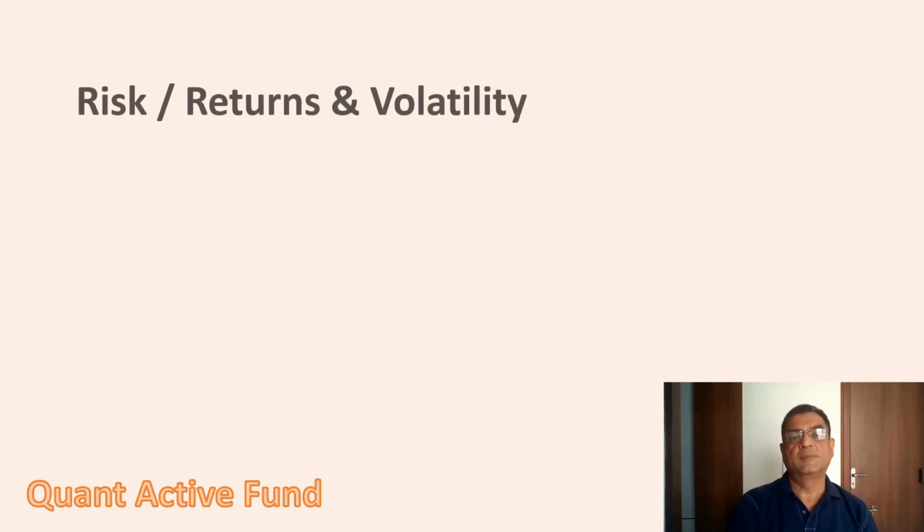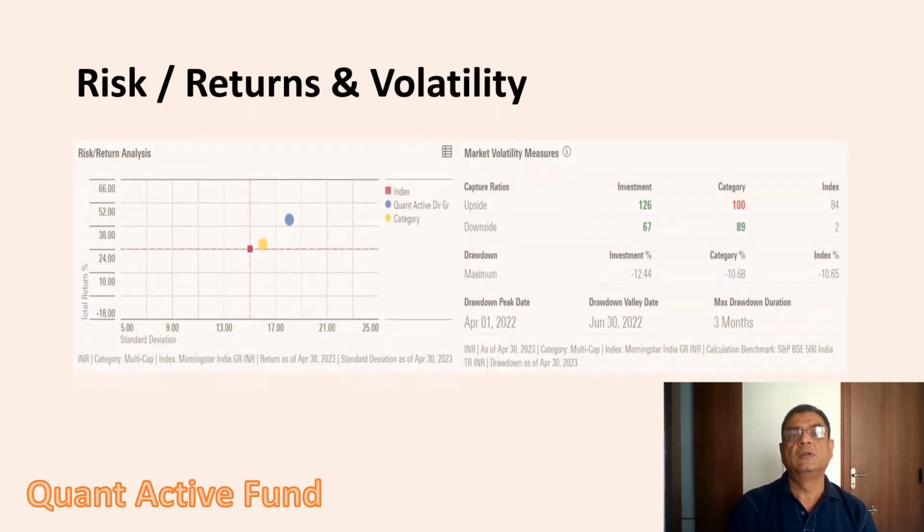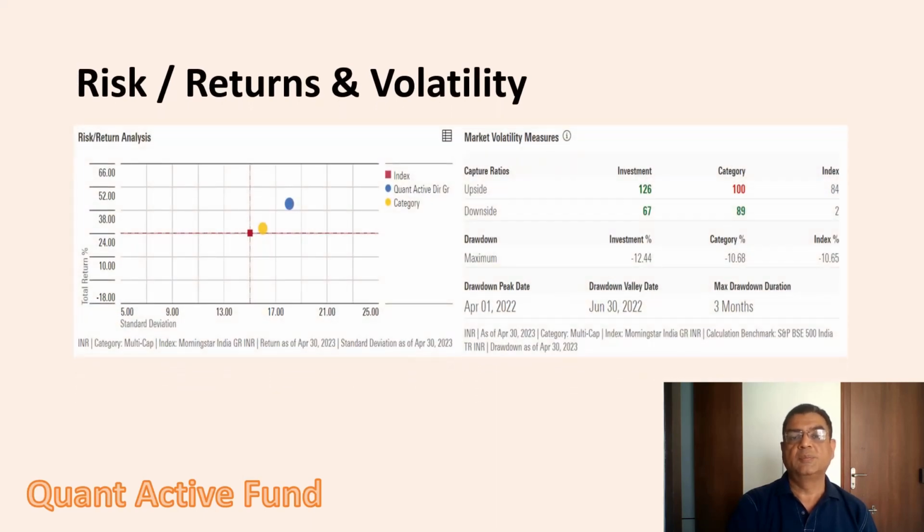Now let's see the upside and downside capture ratios. The upside capture ratio is the measure of how the fund performed relative to the index during the period when the index rose. Here, the value is 126, which indicates that the fund outperformed 26% more than the index during this rise period. Here, higher the value is better and should generally be more than 100.